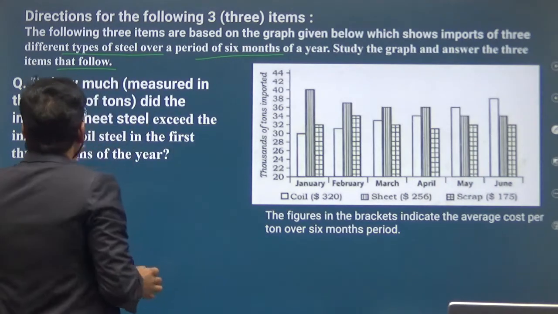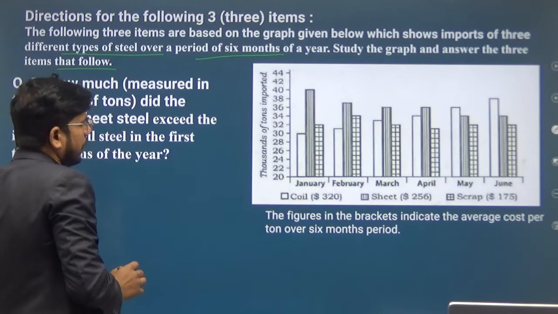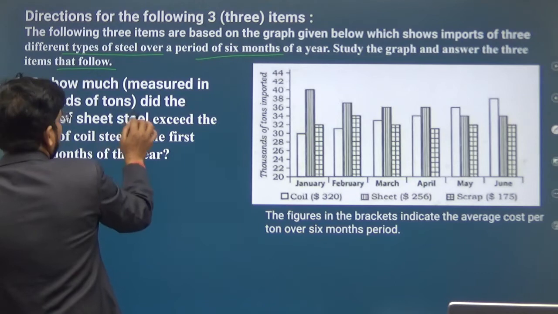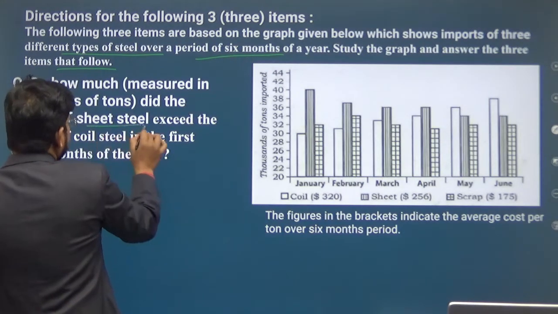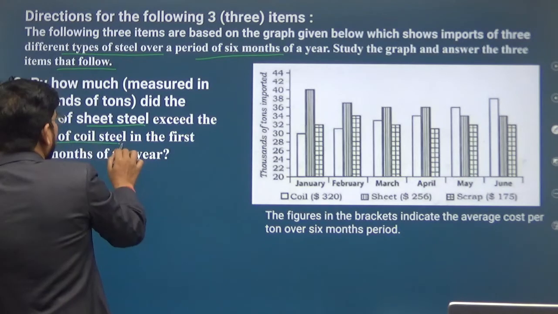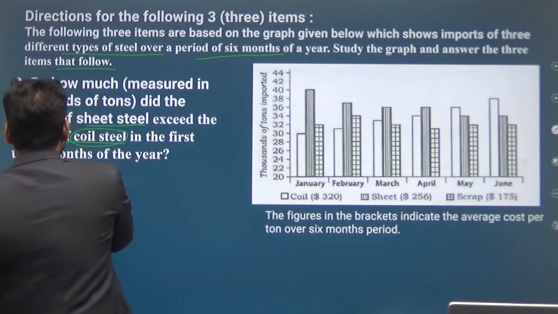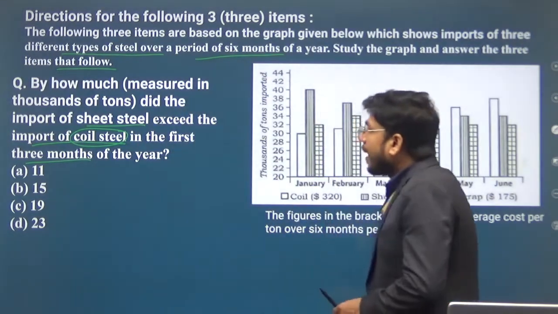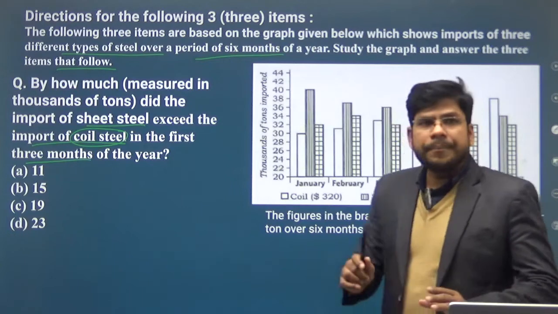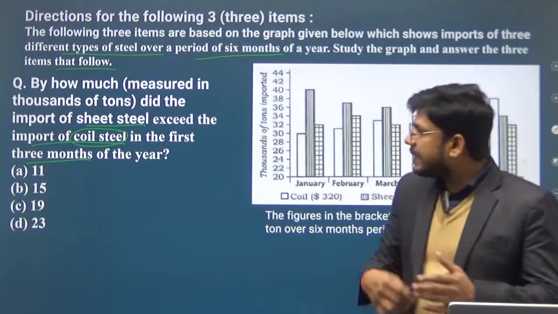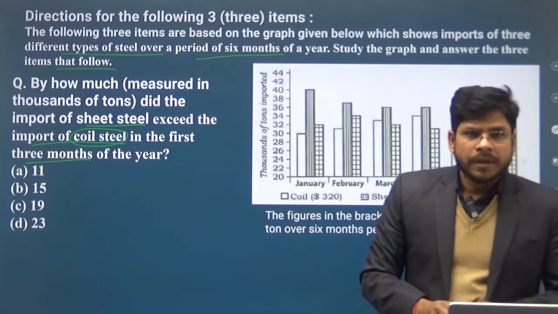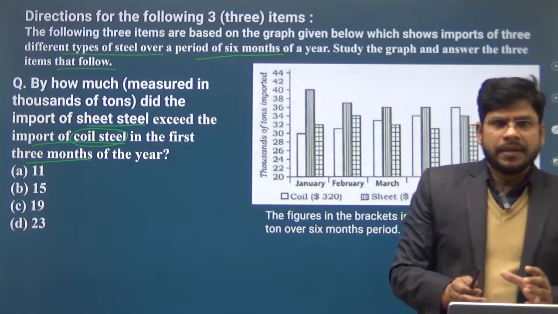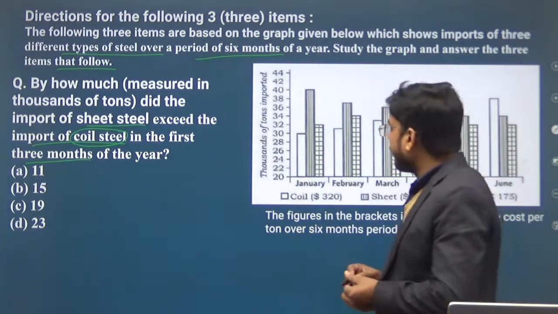First question is: by how much, measured in thousand tons, did the import of sheet steel exceed the import of coil steel in the first 3 months? So we have to find simply the differences, taking 3 months together.